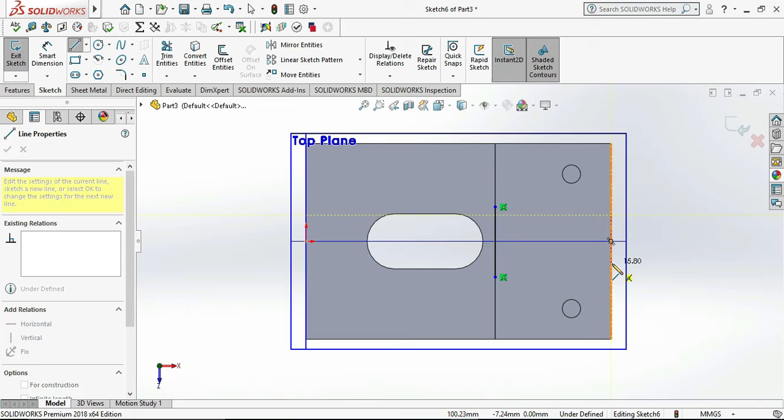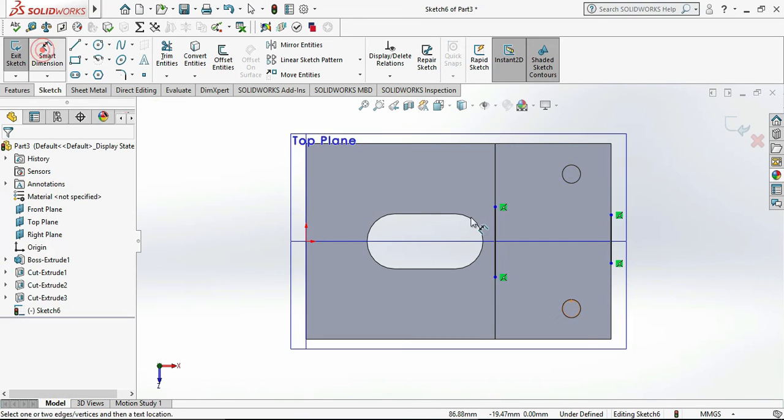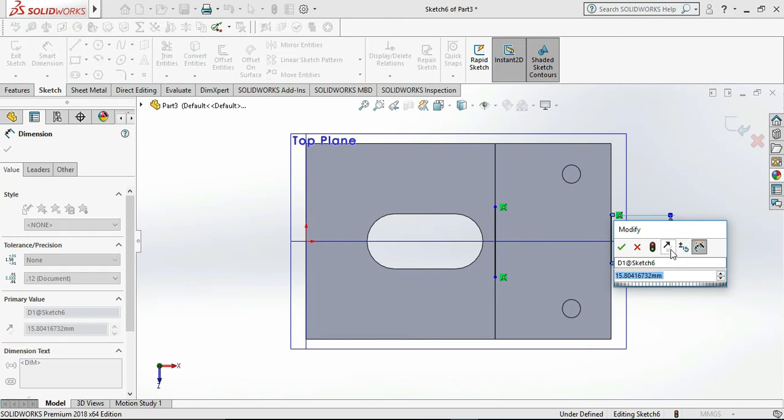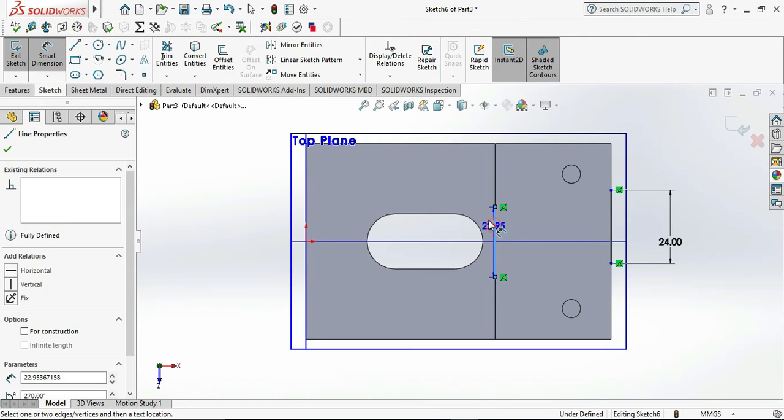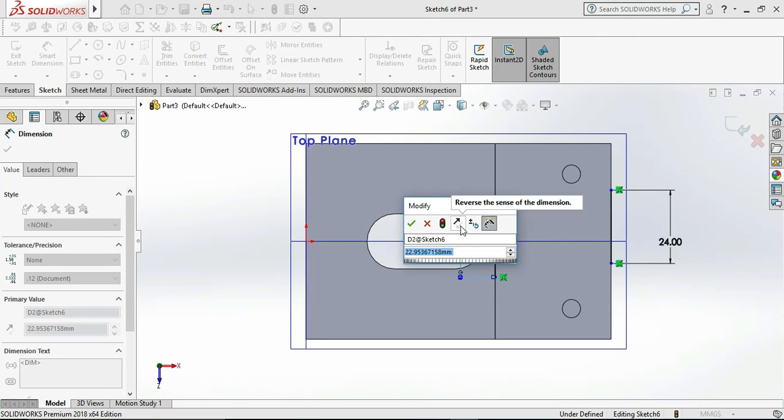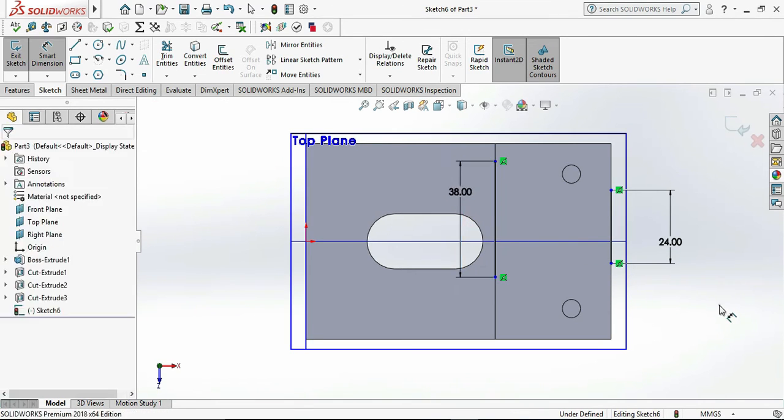So we can draw the lines and give the dimension to that lines as 24 mm and larger line as 38 mm.